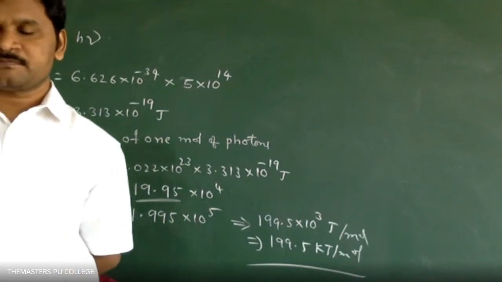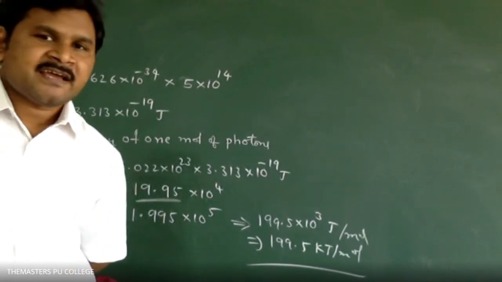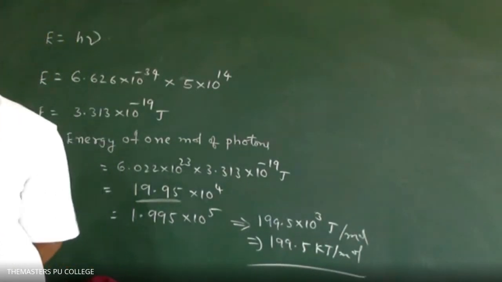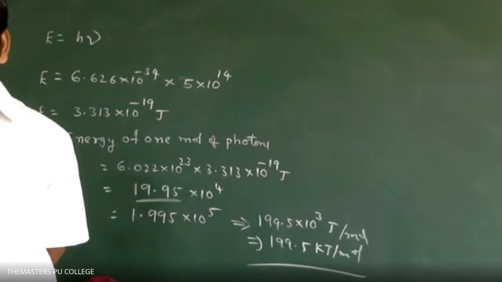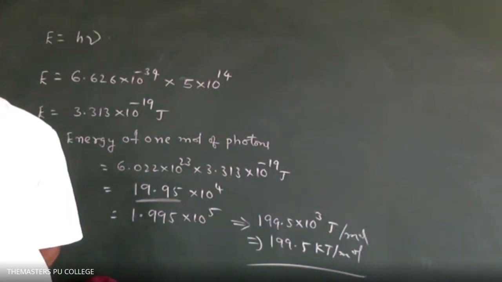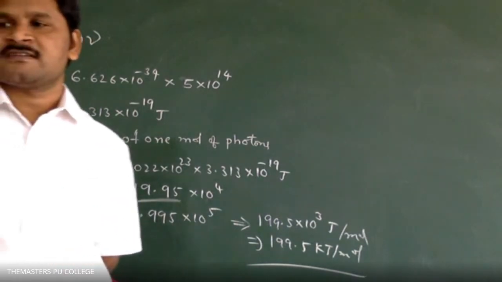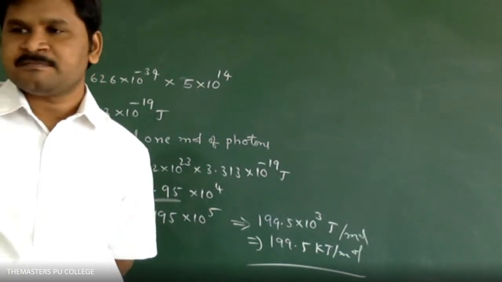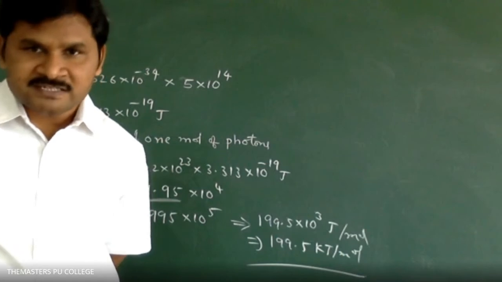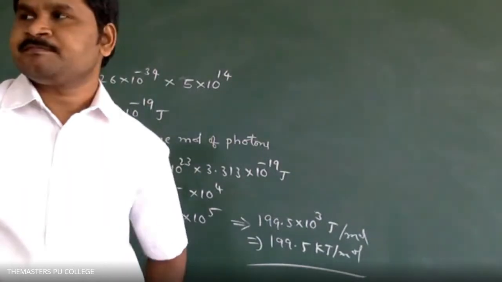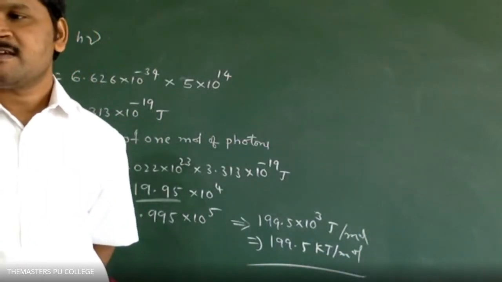I repeat, a 100-watt bulb emits monochromatic light of wavelength 400 nanometer. Calculate the number of photons emitted per second by the bulb.